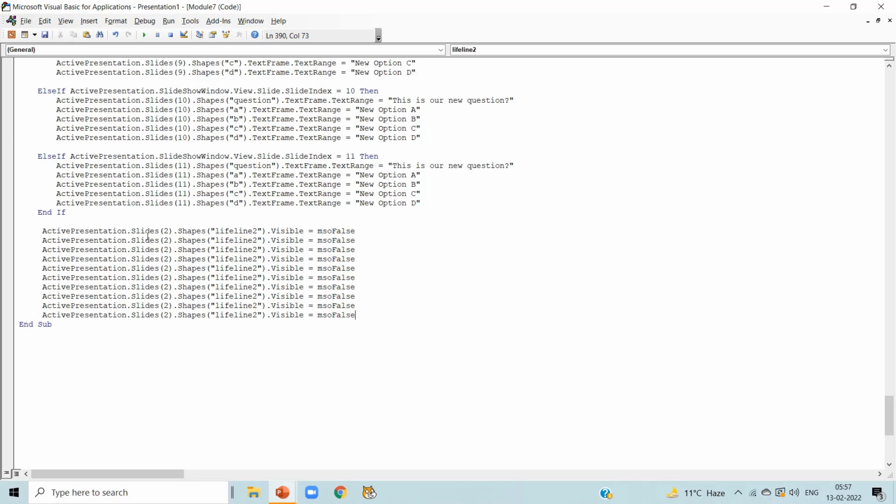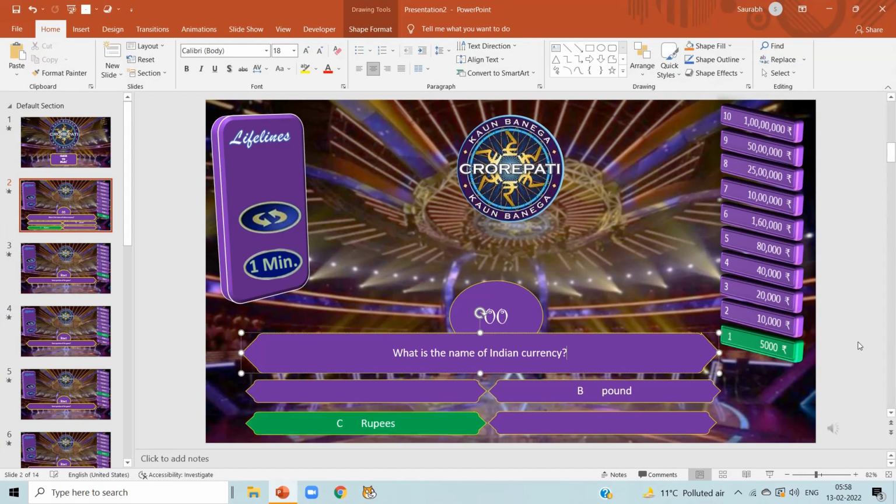Now update the slide number 2, 3, 4, 5, 6, 7, 8, 9, 10 and 11. As once it's been used, it should not be visible on any slides.